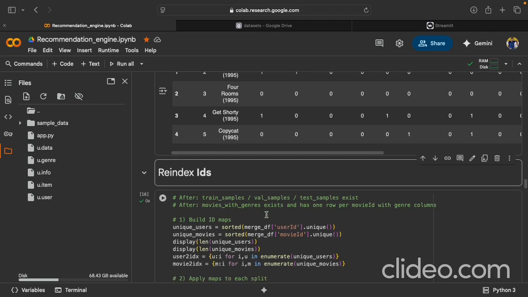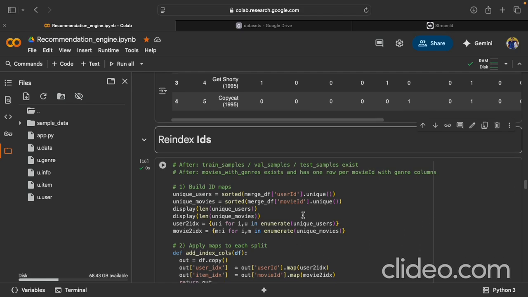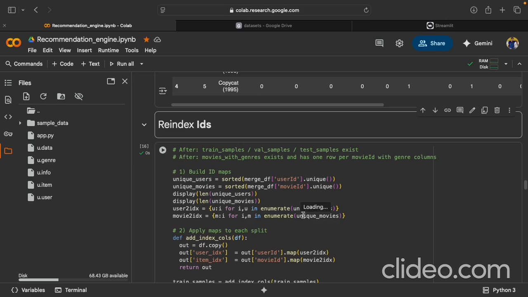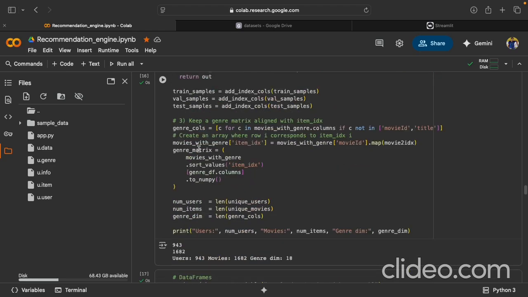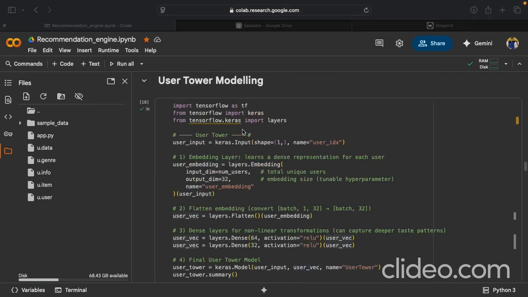So, the reindex IDs. Next step, we map user IDs and movie IDs to simple integer indices. This is important because models don't work on the IDs. They need indexes to fetch embeddings from the lookups. So this step is needed. We created a user index and item index that would be used to pick individual records from the user and item towers. Now we build the actual two tower model.